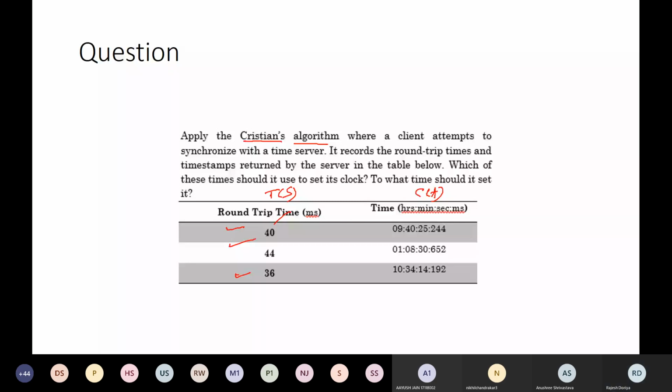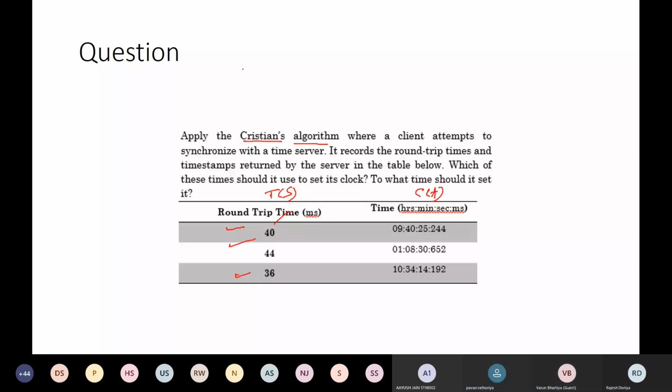Sir, finally 10, 34, 14, 210. And who is speaking? Pawan. So 10, 34, 14, 252.